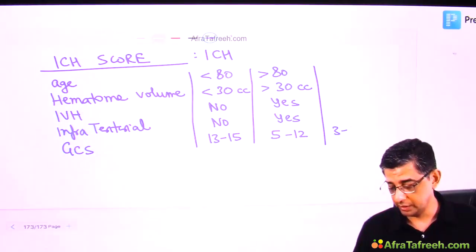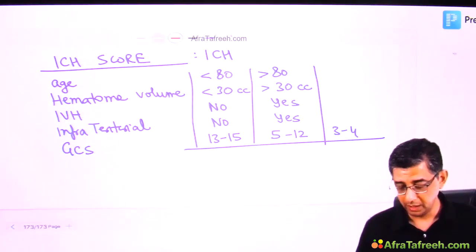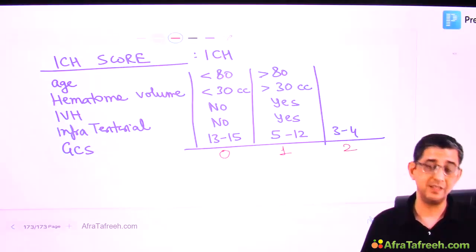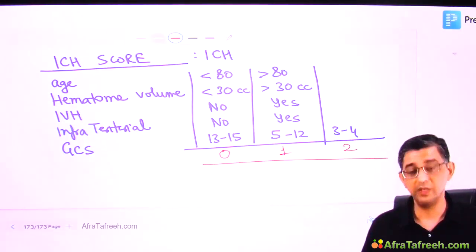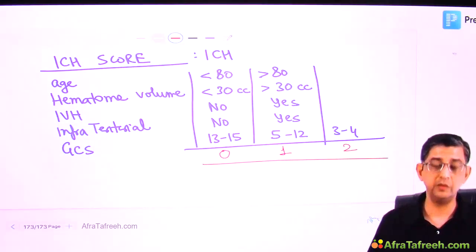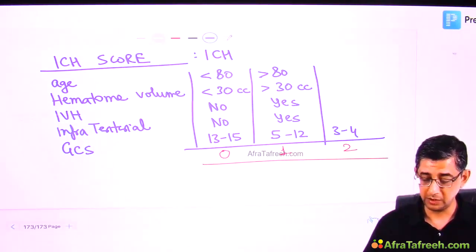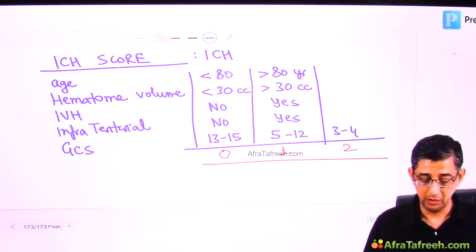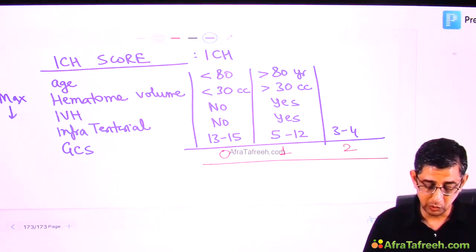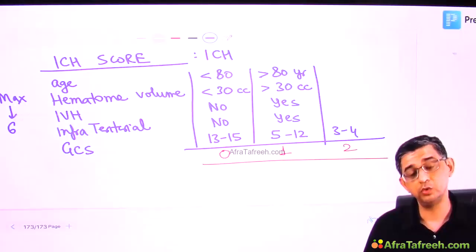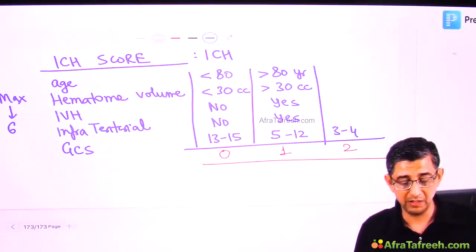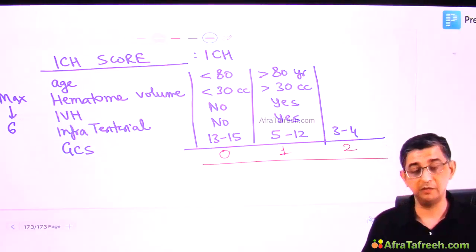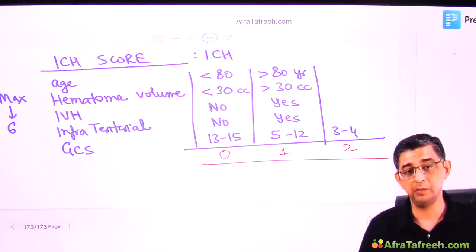And now I'm putting one more entry here as well to tell you that in ICH scoring, I put numbers here to sensitize you to the fact that we nowadays have apps available in which you just need to feed this data, and based on the age of the patient and the other parameters, you can determine the prognosis of a patient. The maximum score possible for ABCD2 was told to you to be 7, but for the ICH score, the maximum score possible will be 6 in a person, and that means that we need to take a decision for hemicraniectomy in the patient.